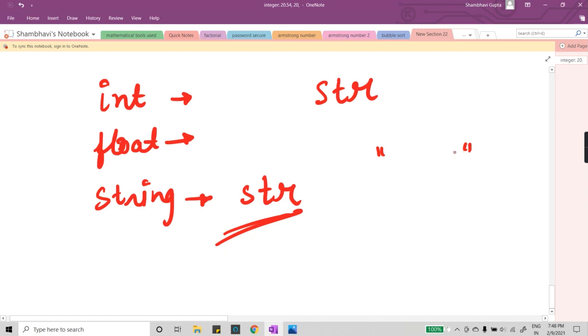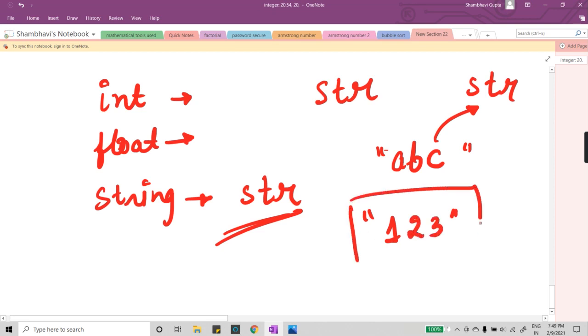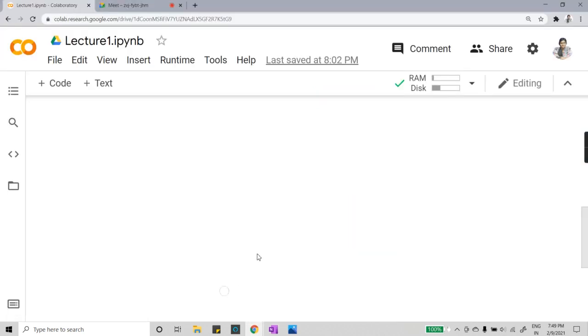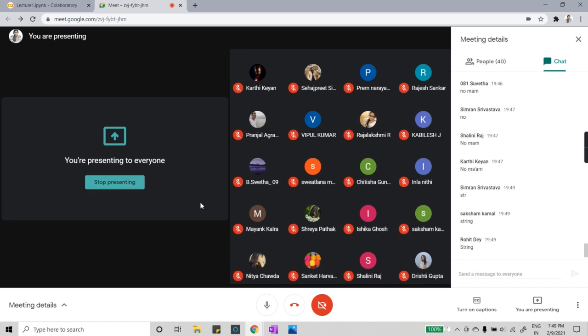If you have written anything inside these quotes, it will always be treated as a string. Let's say I have written A, B, C inside these quotes. This will be treated as str. Now, one question from my side. What is the data type for this, 1, 2, 3? Quickly let me know in the chat box.